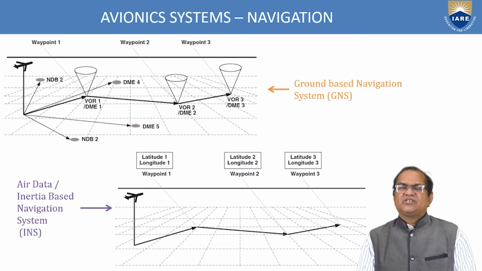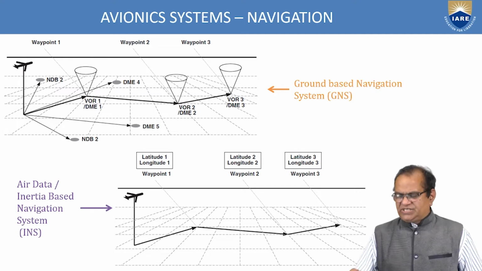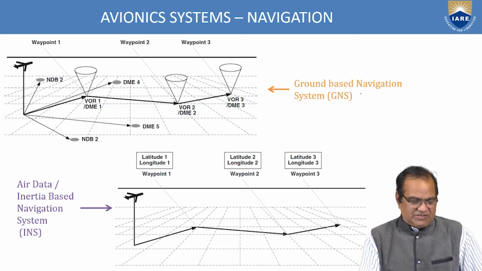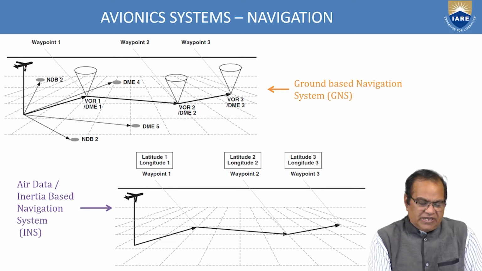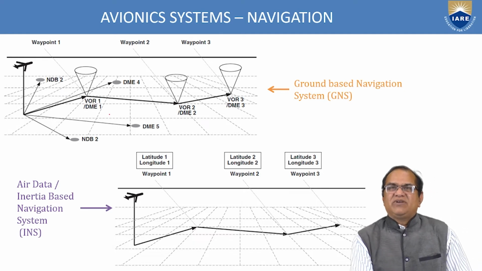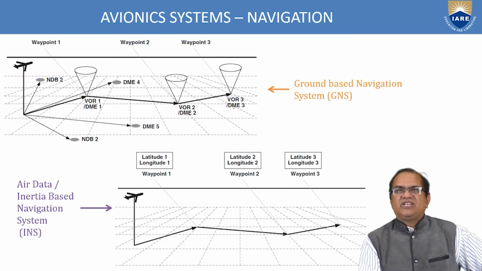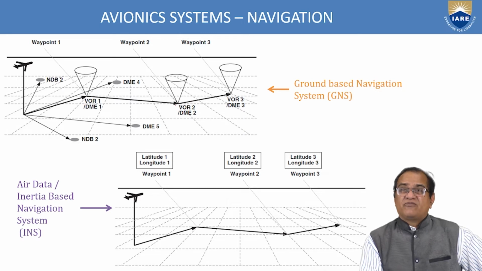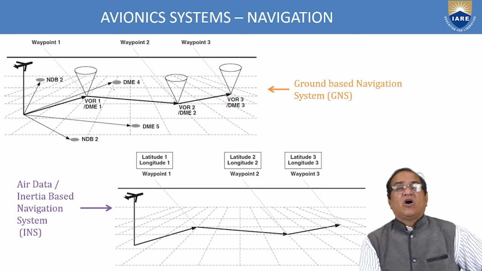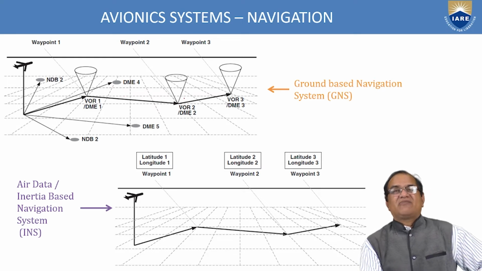It is also shown how these ground-based navigation systems and GNSS are operating. Here are waypoint 1, waypoint 2, and waypoint 3. Here VOR1, DME1, VOR2, DME2, VOR3, DME3. Here an NDB is there, it will give a signal to the aircraft, and like this at different locations. From here the aircraft is receiving the signal, and it will find out which position the aircraft has crossed.